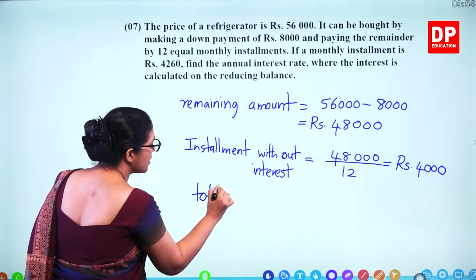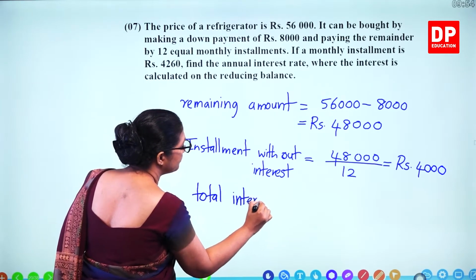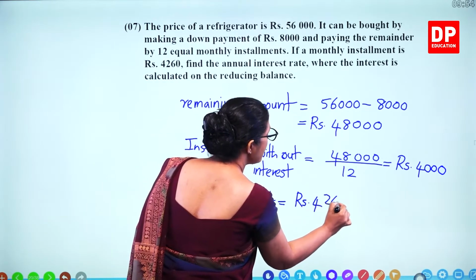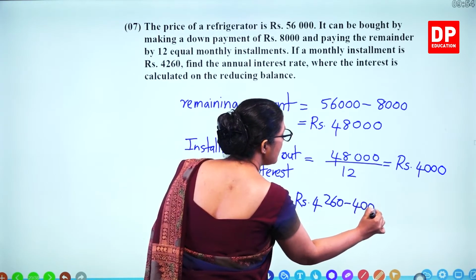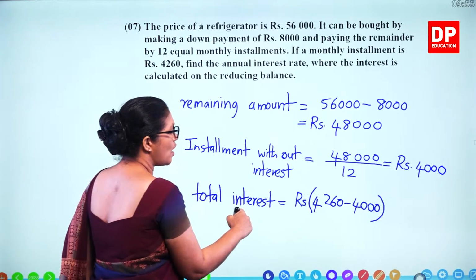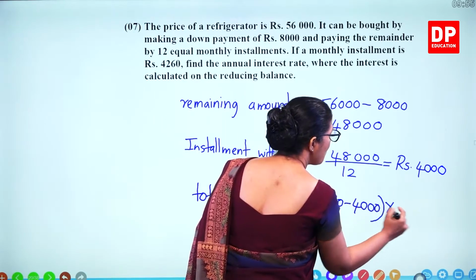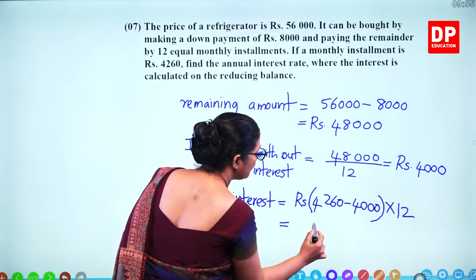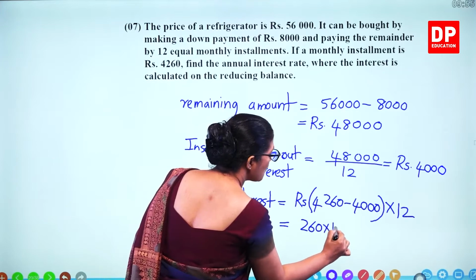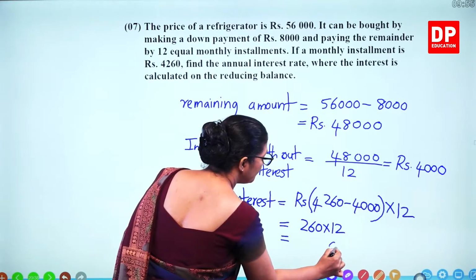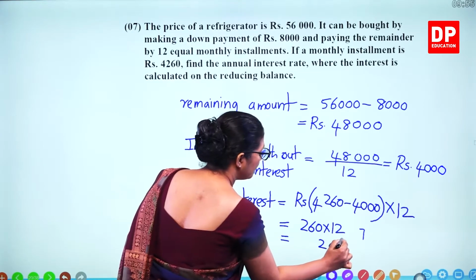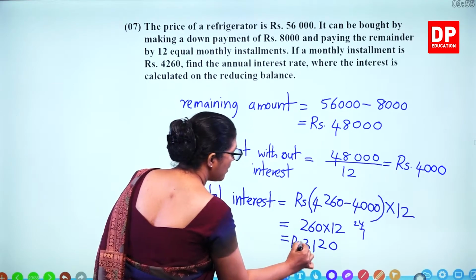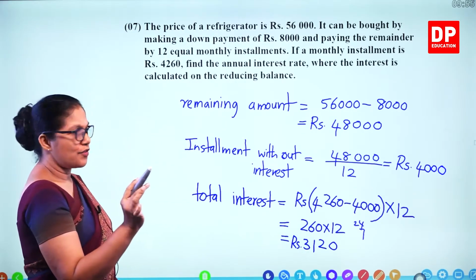So the total interest: you are paying 4,260, but the actual one without the interest is 4,000. That difference for a month is multiplied by 12. So you get 260 times 12, which is 3,120 rupees. That's the total interest.